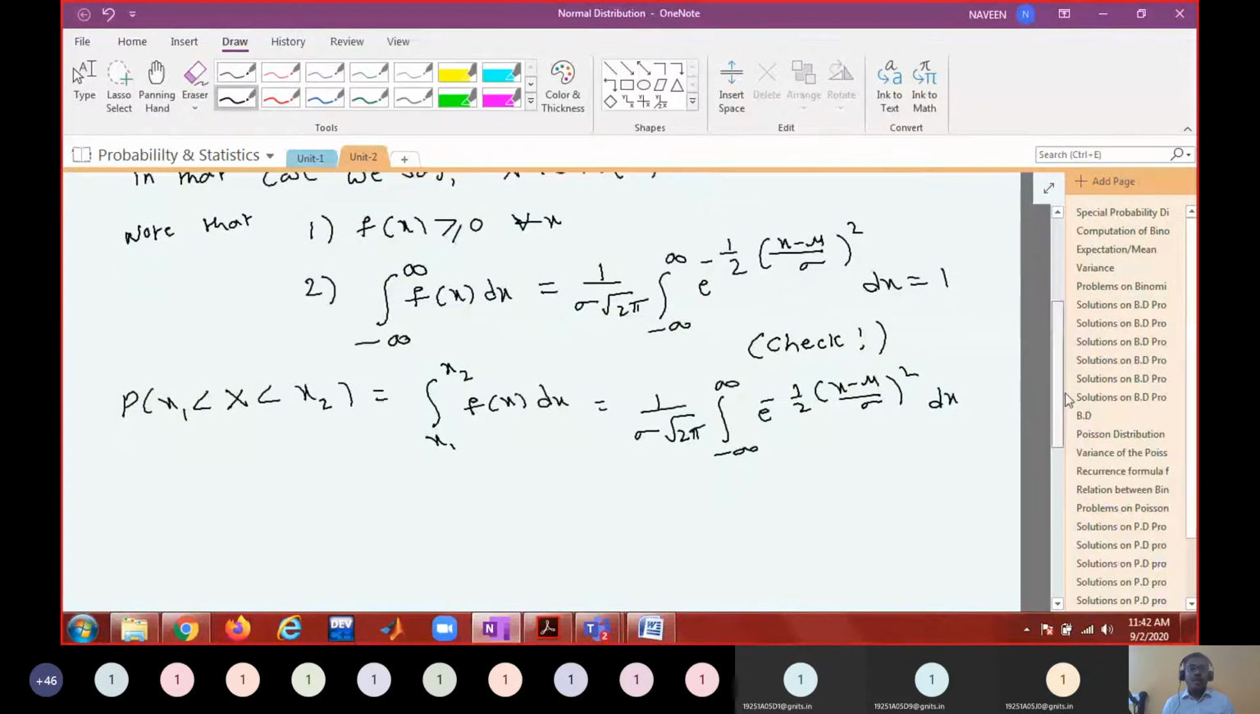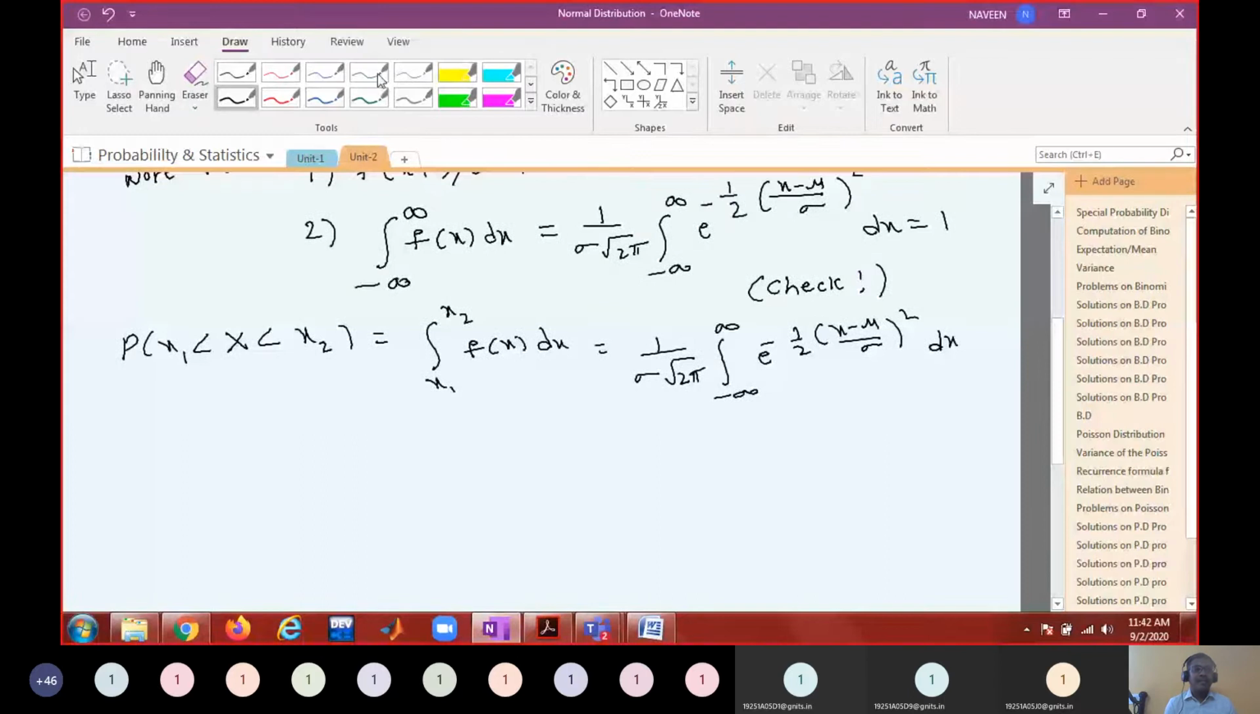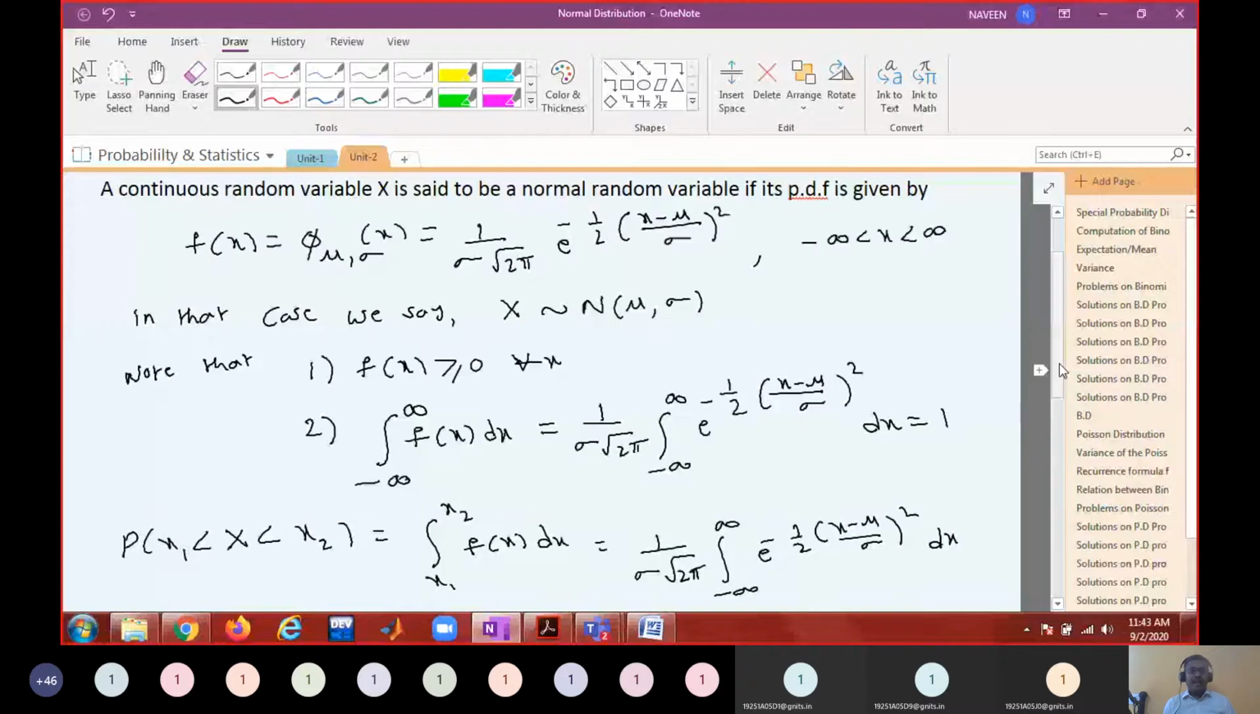So if you want to find the probability that a normal random variable is in between two values x1 and x2, you simply find the definite integral of the density function. Whatever value you get, that is going to be the probability value. So this is all about a normal random variable and its density function.